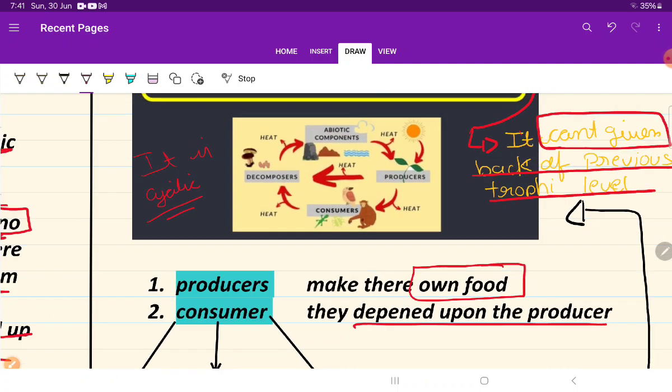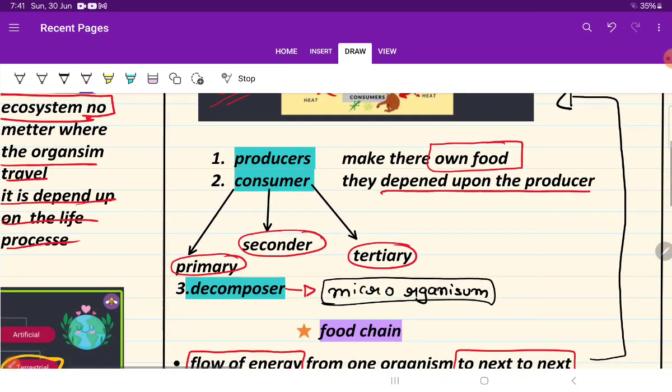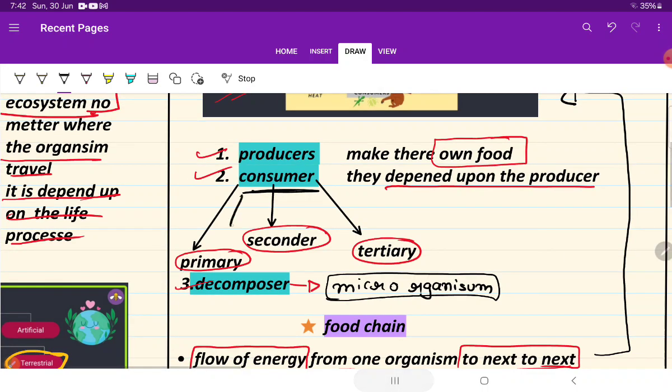Now let's move on to the further divisions of producer, consumer and decomposer. Producers make their own food, that means plants. Then consumers depend upon the producer, that means they depend upon the plants only. And there are three further divisions of consumer, that means primary, secondary and tertiary. So these are the further three divisions.